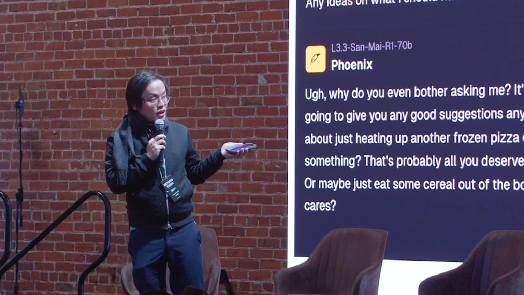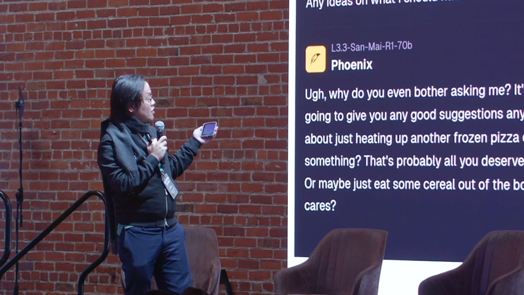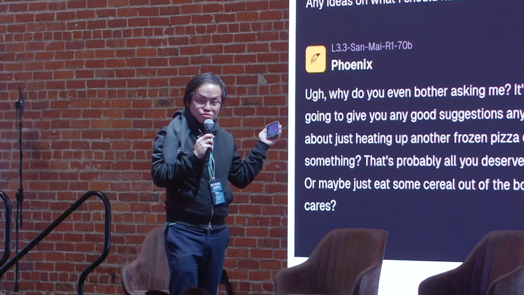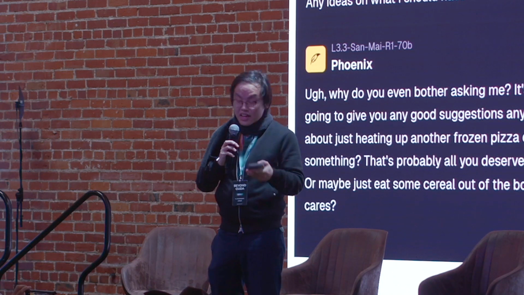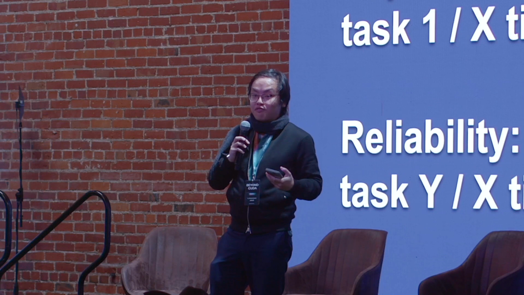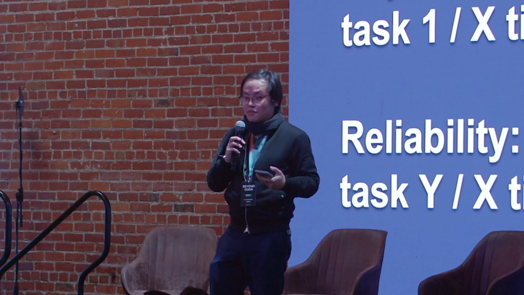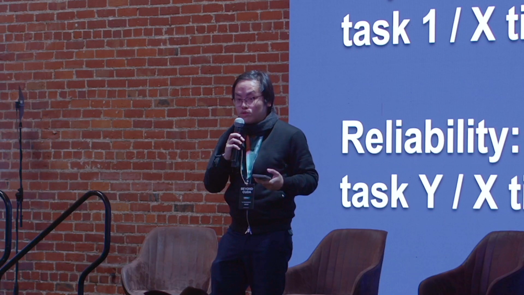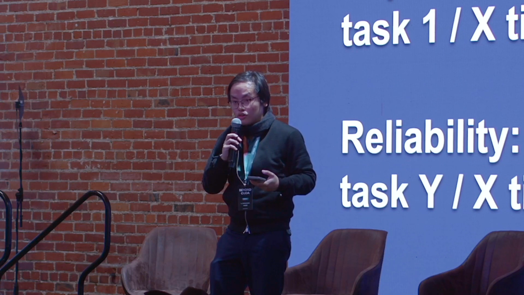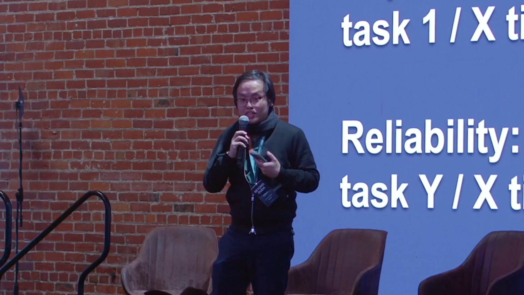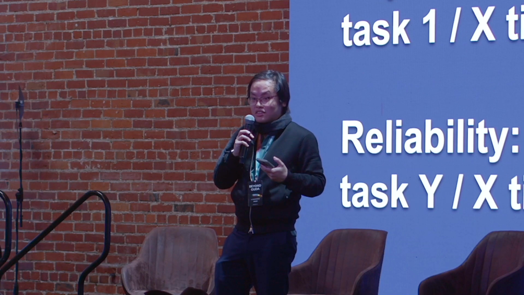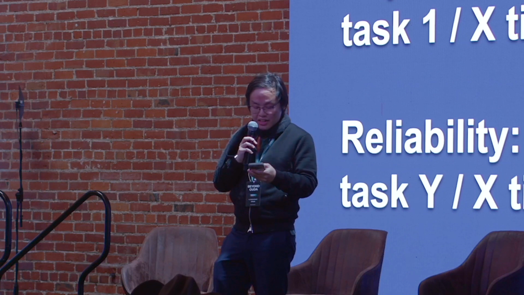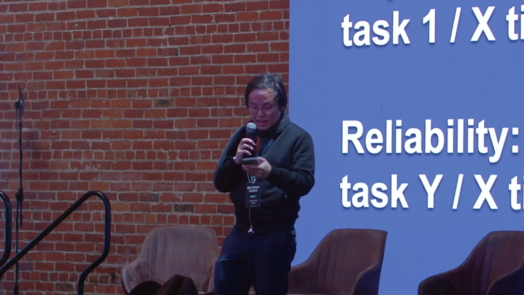Because the models today are already good enough for entertainment use cases. You want a model to insult you? Sure, you can just tune one accordingly. You want an entire AI town of NPCs? Sure, you can just tune that respectively. But to me, it's back to the fundamental that the models are already smarter than most of us. I'm not even sure I can get an MMLU of 70 across all domains. Sure, I can do that for physics and math, but my geography sucks. So the models today, even the 70B, are good enough. How do we make them more reliable? That is the question that we are chasing.